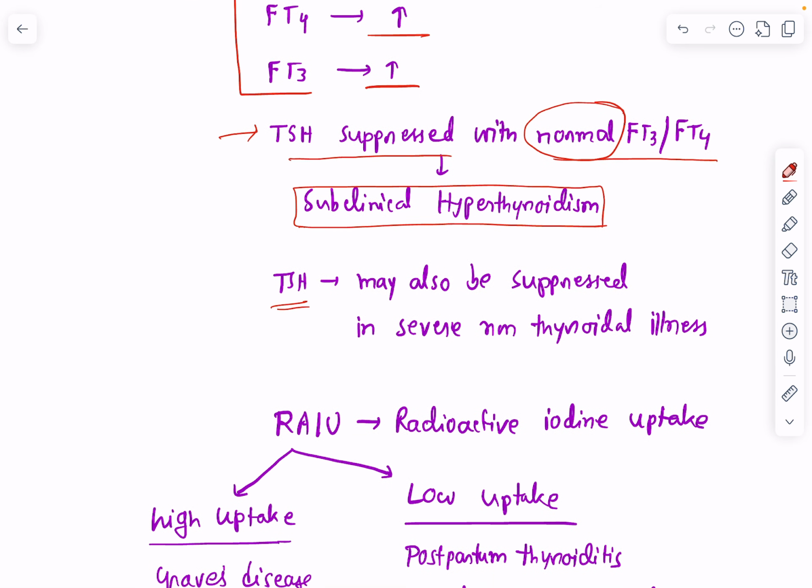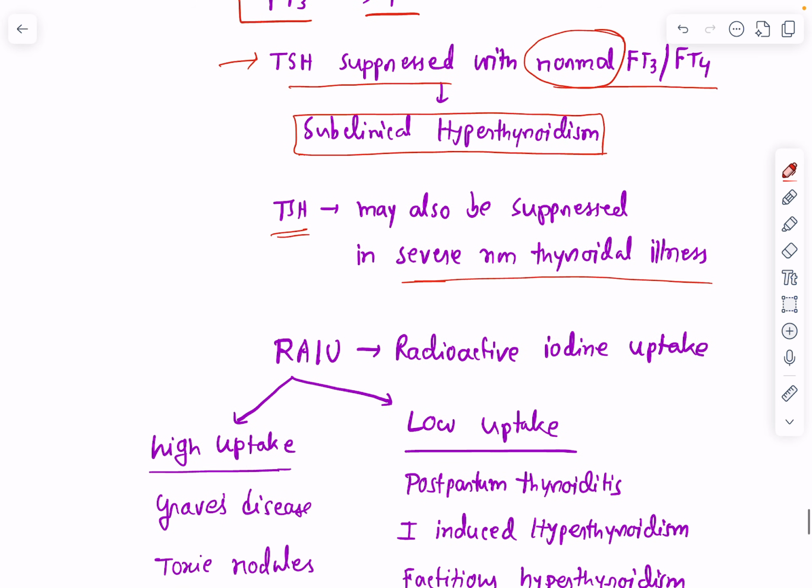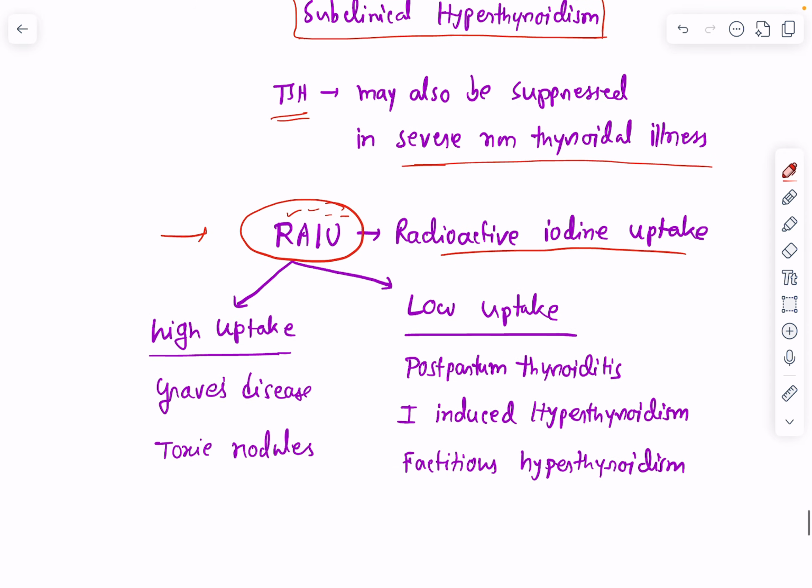TSH may also be suppressed in severe non-thyroidal illness, right? So not only in primary hyperthyroidism and subclinical hyperthyroidism will TSH be suppressed. It may be suppressed in cases of non-thyroidal illness as well. Next test that we can do is radioactive iodine uptake, RAIU. Okay, if we are doing this test, we are going to see conditions where the thyroid gland will have an elevated or high uptake of radioactive iodine, and in certain situations there will be low uptake of radioactive iodine.